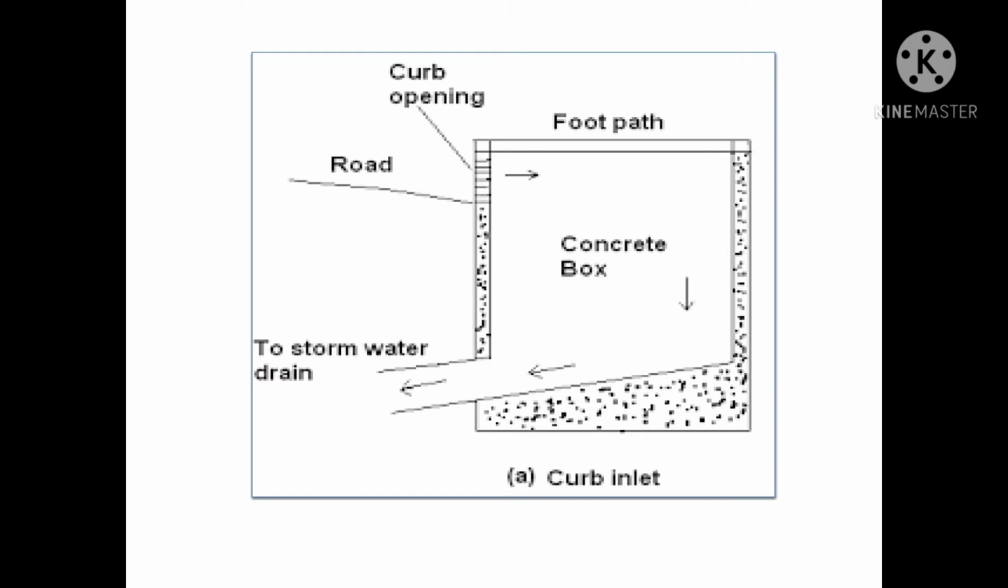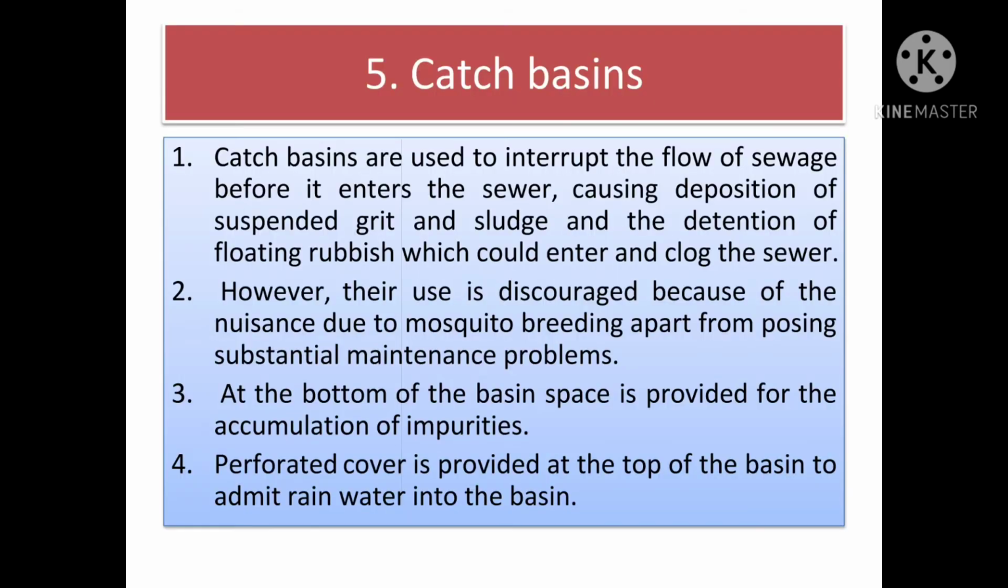Next one, catch basin. Catch basins are used to interrupt the flow of sewage before it enters the sewer, causing deposition of suspended grit and sludge and the detention of floating rubbish which could enter and clog the sewer. However, their use is discouraged because of the nuisance due to mosquito breeding.